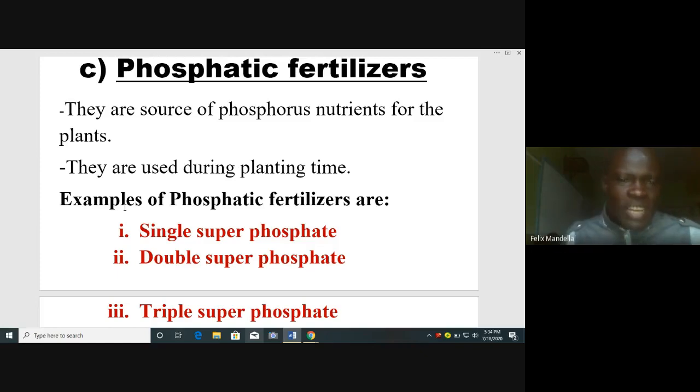Then we have one we are going to look at. Examples of phosphatic fertilizers: single superphosphate, double superphosphate, triple superphosphate. They are phosphatic fertilizers.